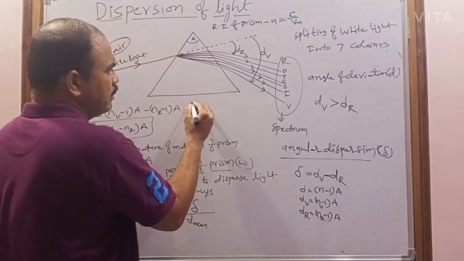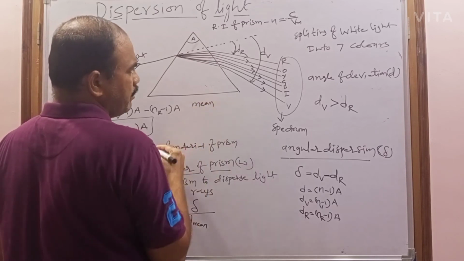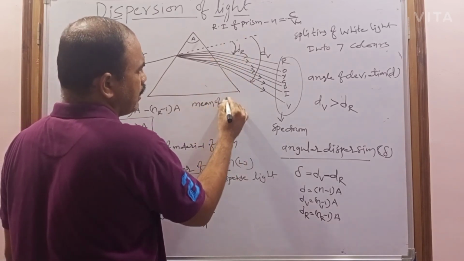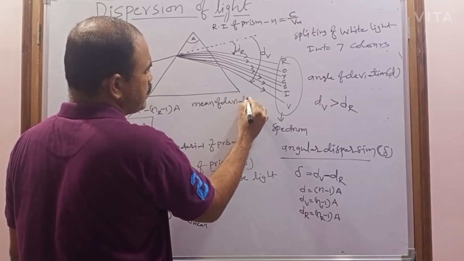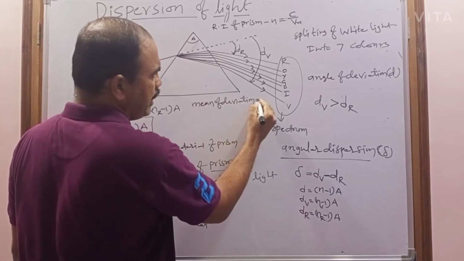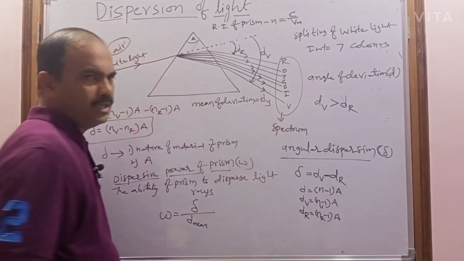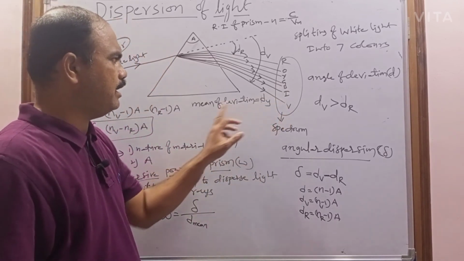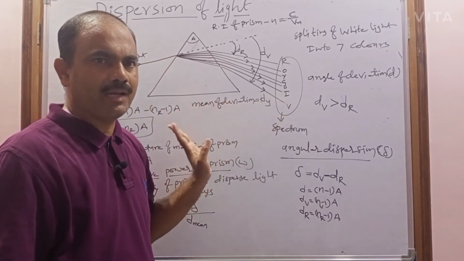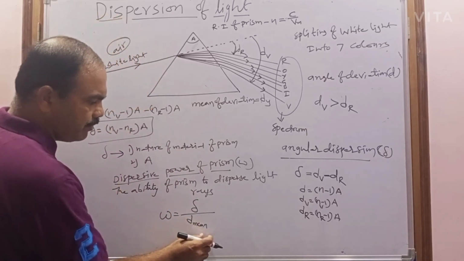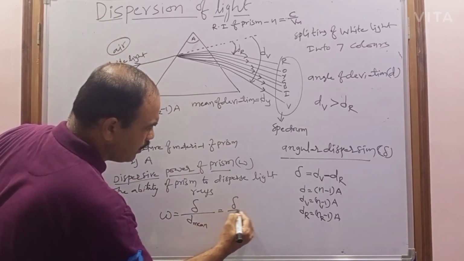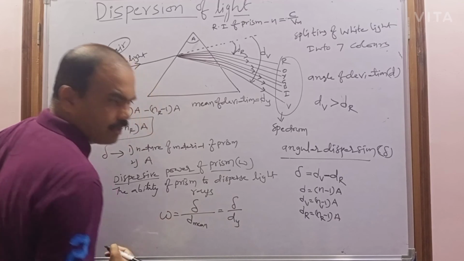So the mean deviation of all colors can be taken as the yellow color deviation, d suffix y.